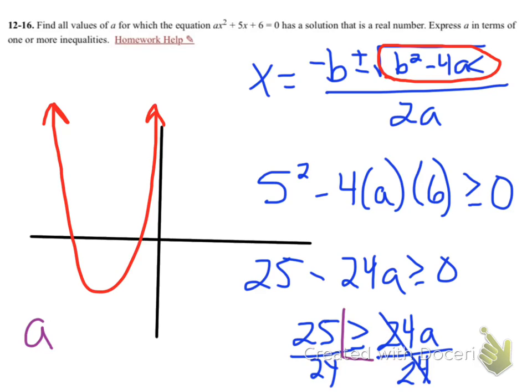And now please be aware of which direction the sign is looking. Right now the sign is opening up to the left. The pointy side of the sign, the less than side of the sign, is facing the a. So a is less than or equal to 25/24. So anytime we look at our original equation, if our a value is less than or equal to 25/24, we will have real solutions.